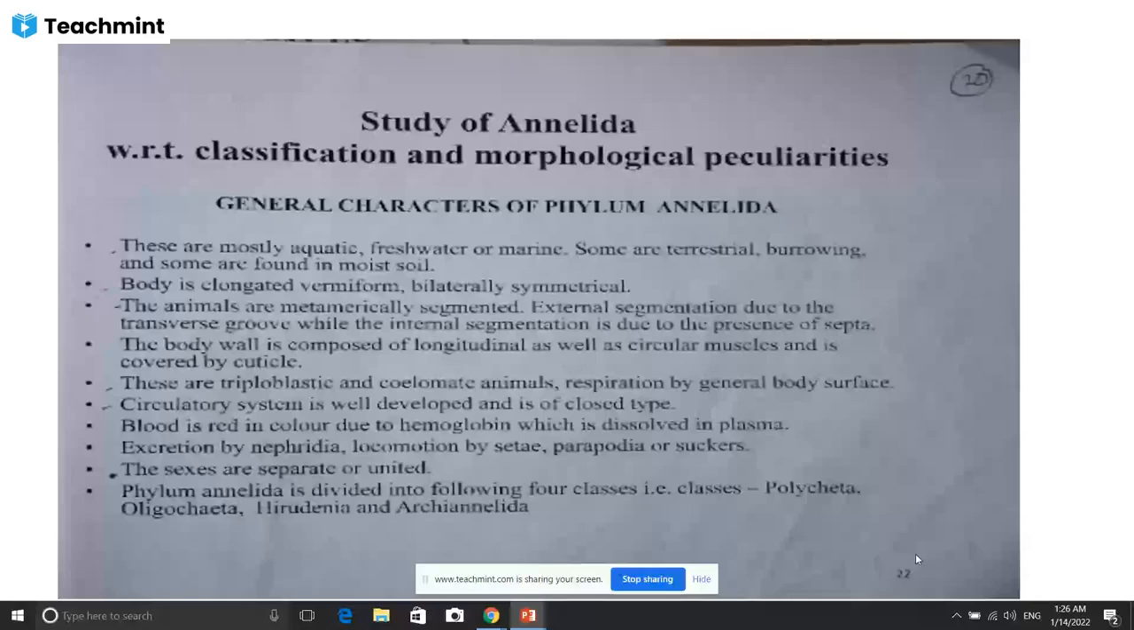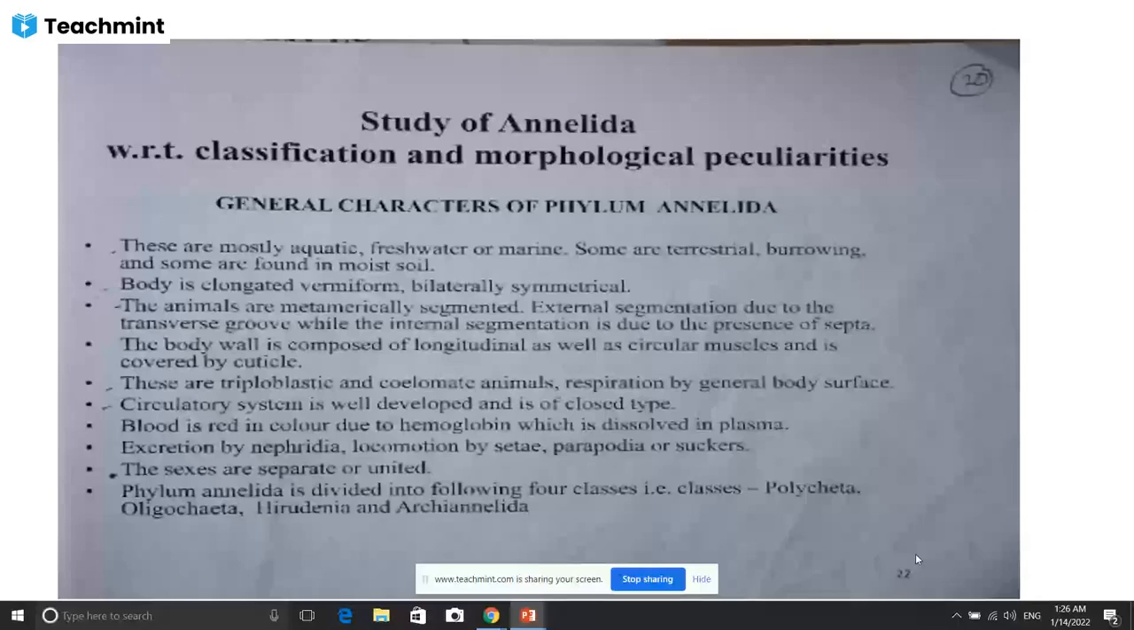This is another special character of this phylum. The body is made up of different segments. Segmented body. Therefore, it is called a segmented worm. So now we look at the classification and morphological peculiarities of this phylum, Annelida. First character, these are mostly aquatic, freshwater or marine.